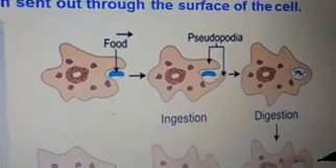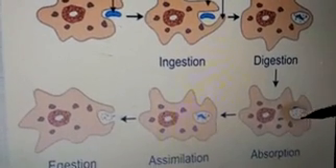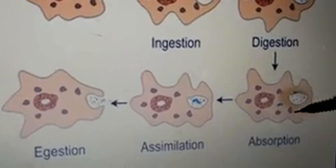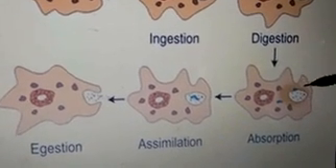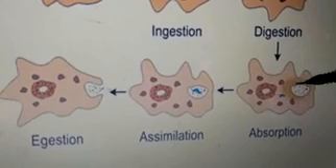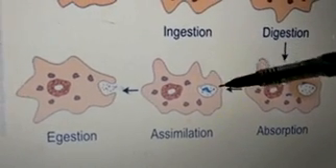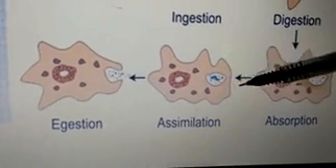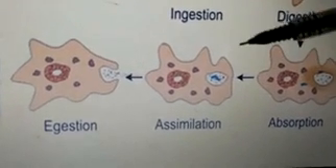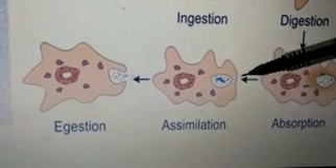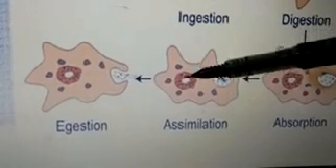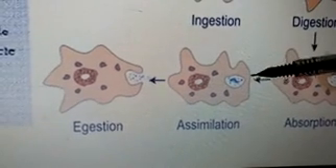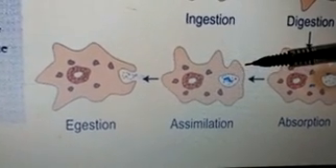After digestion, the food is absorbed by the cytoplasm. Digested food is absorbed by the cytoplasm by the process of diffusion. The absorbed food material goes directly into the cytoplasm by diffusion, and is utilized by the amoeba for energy, growth and other metabolic processes.